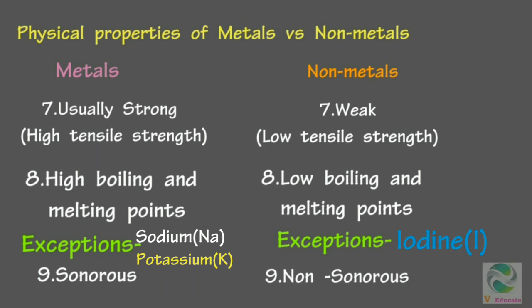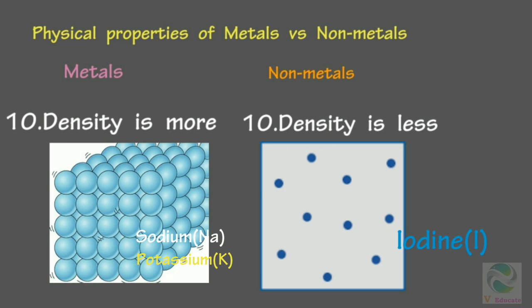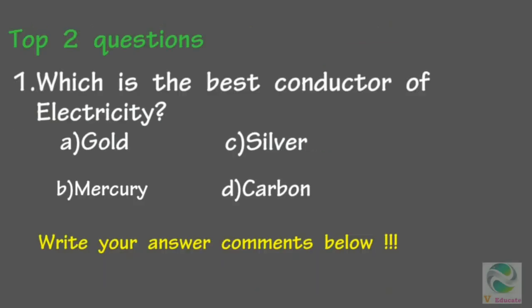Metals have sonorous property. What is sonorous? Sonorous property means if a metal is being hit, the sound will come. So metal have sonorous property. Non-metals are not sonorous. If we hit the non-metal, the sound is not produced. Metals' density is more as compared to non-metals. The density is very high. The molecules of metals are very tightly packed. Non-metals have low density. Their molecules are very loosely arranged.